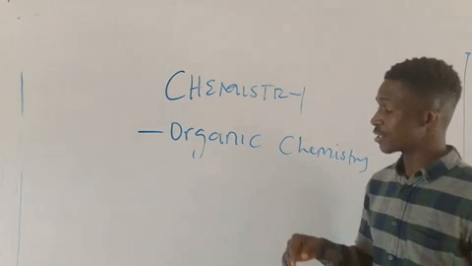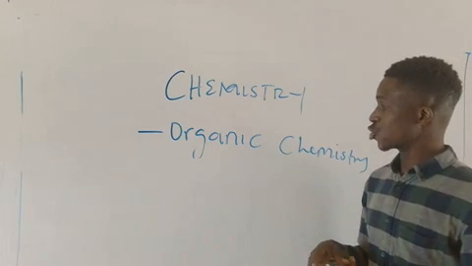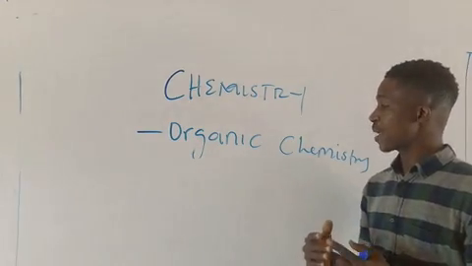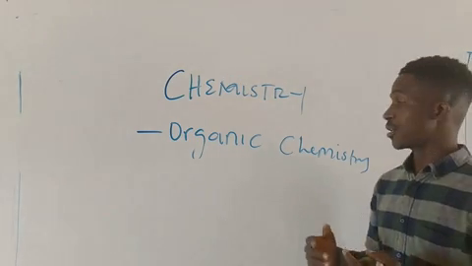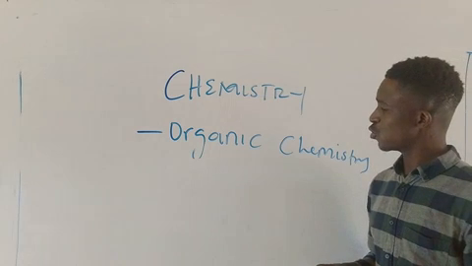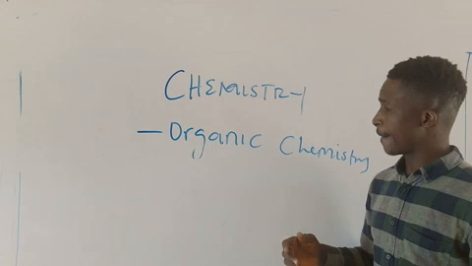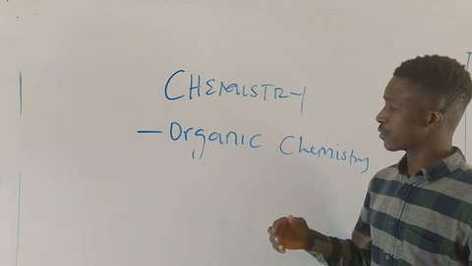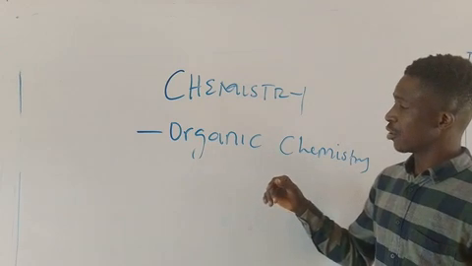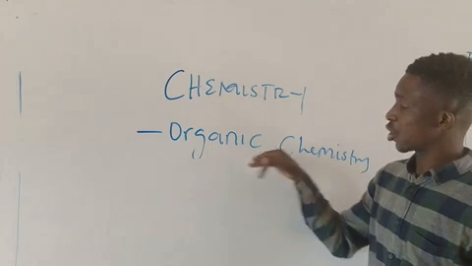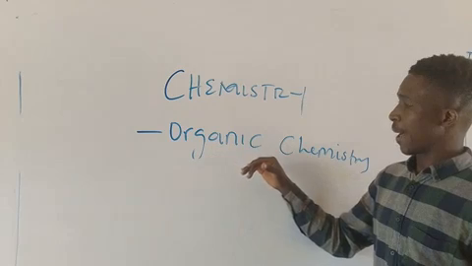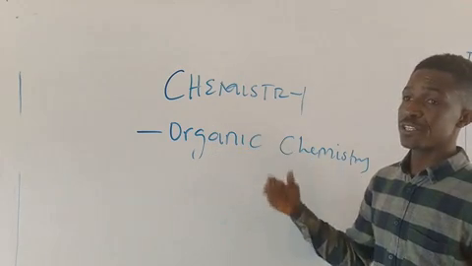I hope we are writing and following. Is to what? To make a distinction between what? Organic chemistry and inorganic chemistry. Now, from the creation and understanding of the concept of organic chemistry, it is known that organic chemistry is the chemistry of living things.